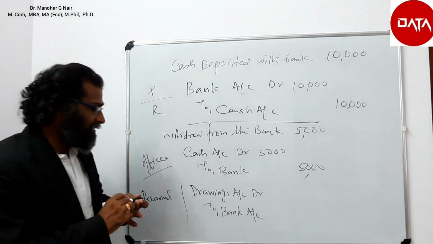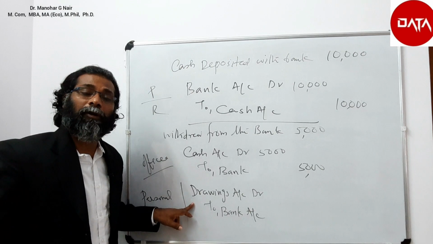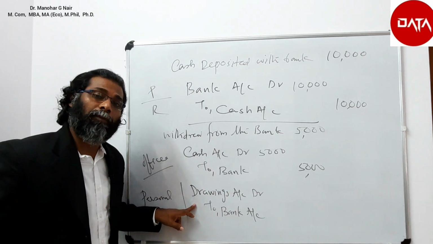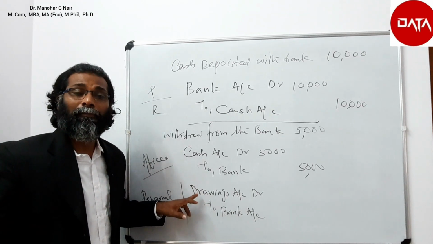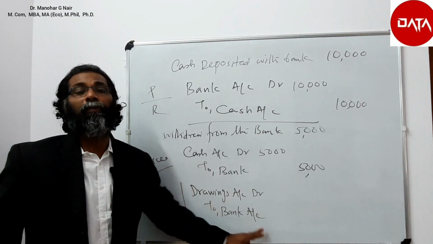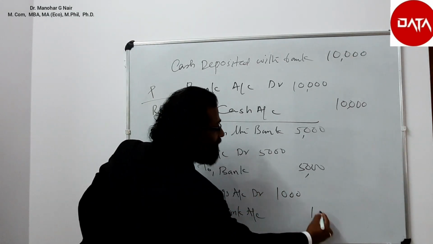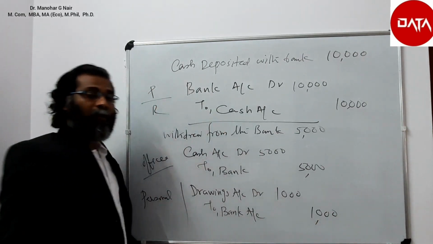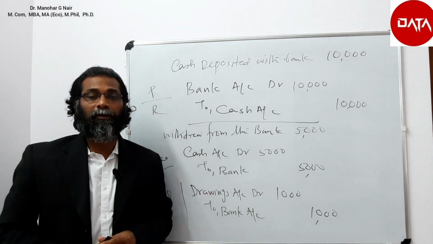So here it is personal drawings. It is not drawn for the purpose of the business. It is drawn for the purpose of the businessman. So it will be the drawings account debtor to bank account. For example, maybe 1,000 rupees drawn for personal purpose from the bank. So the journal entry will be drawings account debtor to bank account.